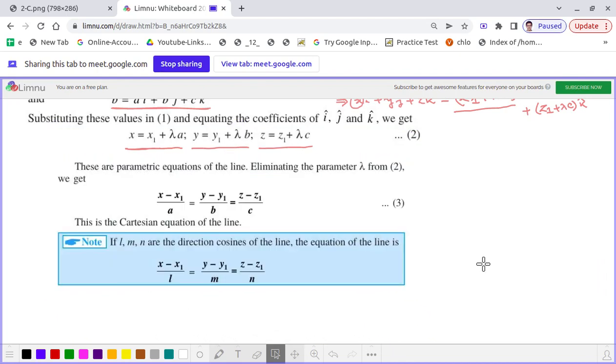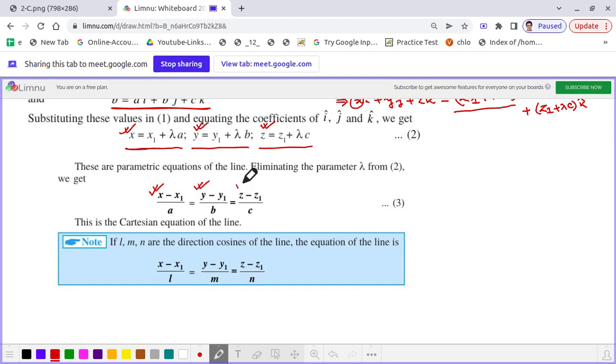So what we do is that lambda equal to, from this equation we can get lambda equal to x minus x1 by a. So that's what we have written here. That same lambda from this equation is y minus y1 by b. That's why we have written here. And the same lambda from this equation is z minus z1 by c.